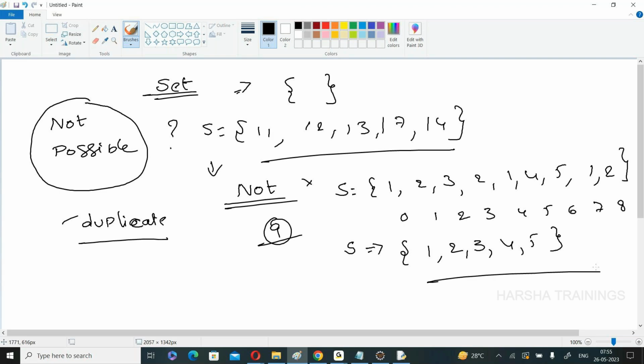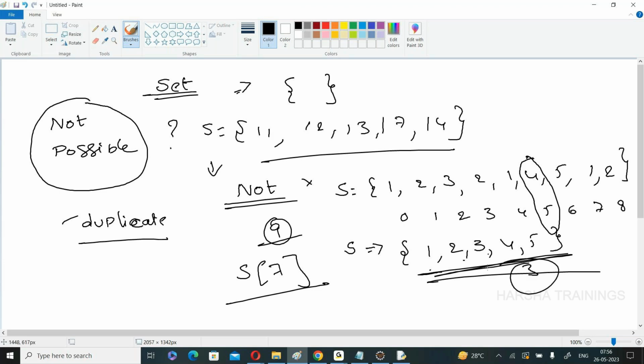Set automatically removes the duplicate elements. Now, my intention is 0 to 8, but it automatically removes. So, sir, I have a total of 8 elements. I want to access S of 7. Right now, this is my set. Where is 7? And the positions are also modified. For example, this was at position number 5 initially. Right now 0, 1, 2, 3, the position is also updated. You got my point? Once the duplicates are removed, the positions are also modified.